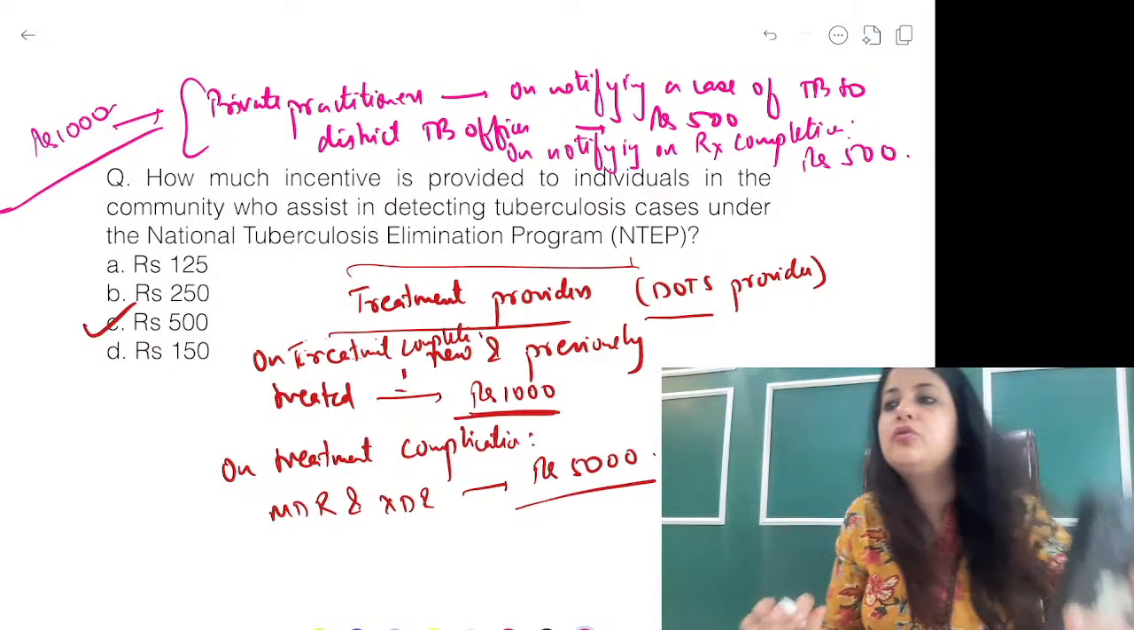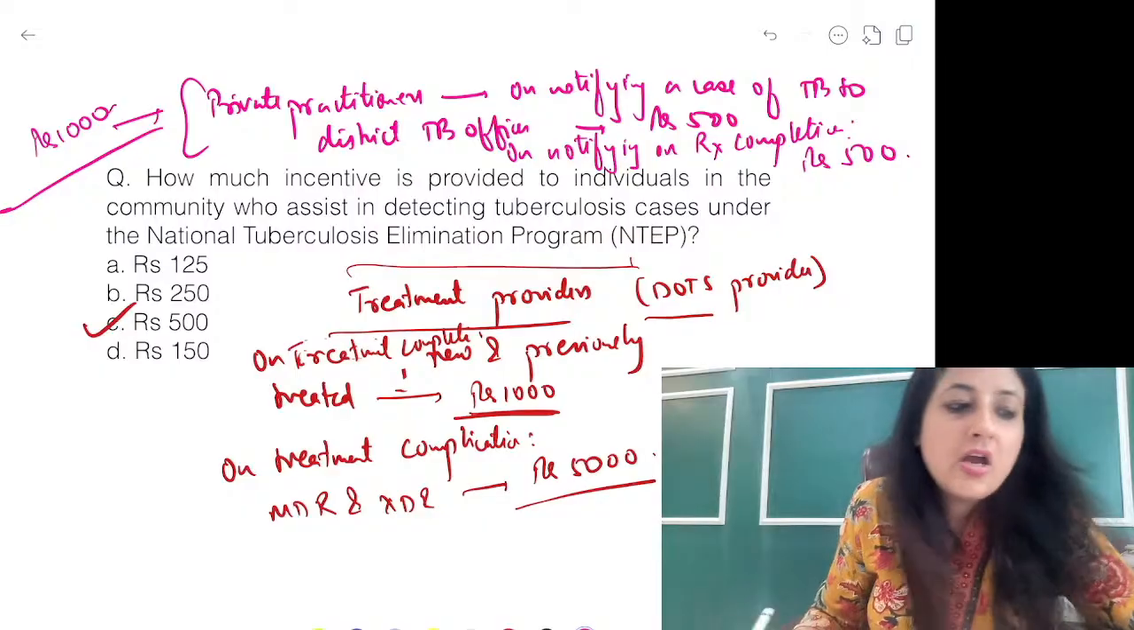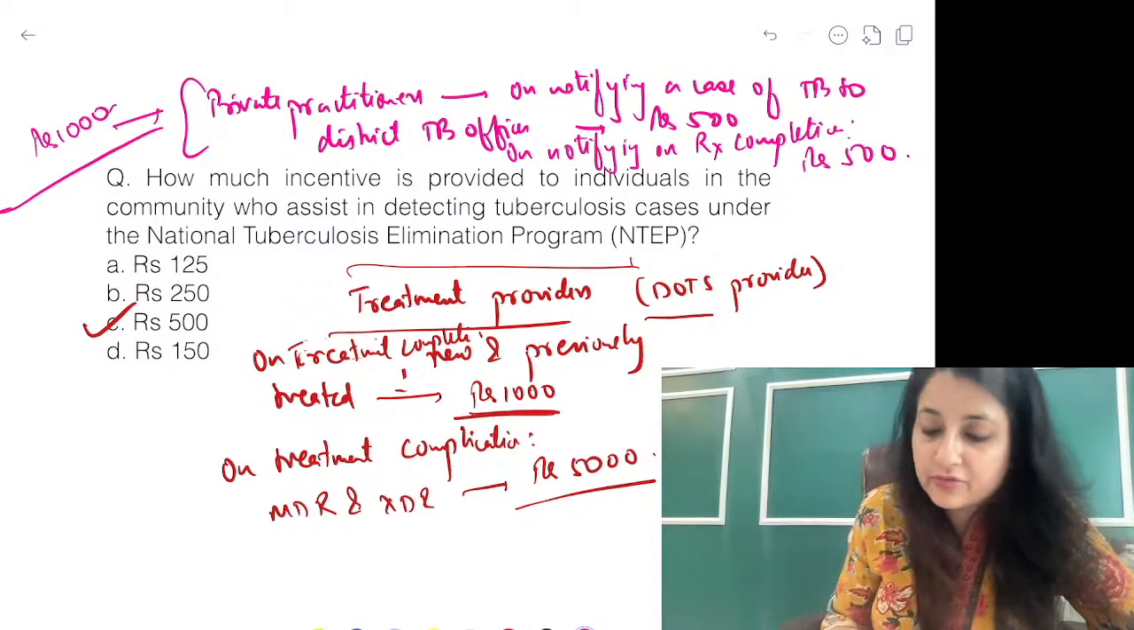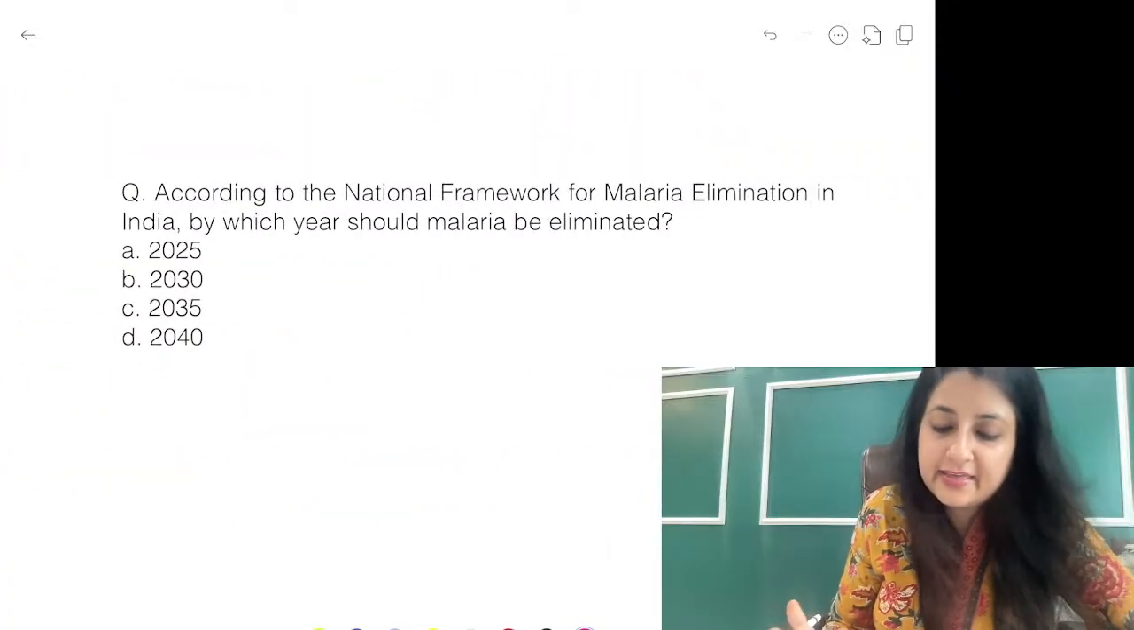Okay, failure to notify is a punishable offense. Alright, so you must remember this. And Nikshay Poshan Yojana, of course, rupees 1000. Again, these are important slides for your exams.